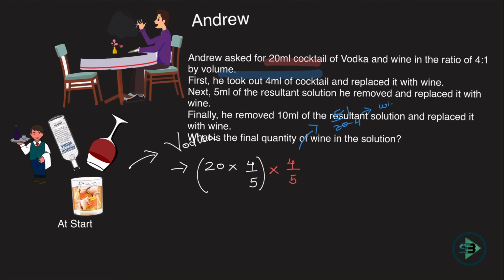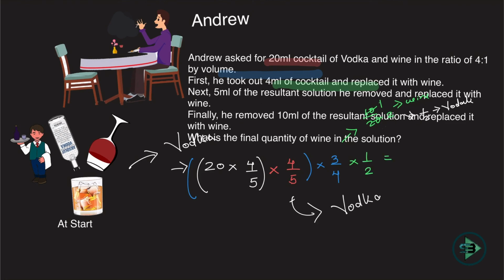Then you take out 5 ml. 5 of 20 is 1/4. If 1/4 is taken out, 3/4 is remaining, which means 75% of the earlier. So 80%, then 75%. Then you take out 10. 10 of 20 means you take out 50% of the vodka. So the remaining 50% would be there. This is the third operation. So 80%, 75% and 50% of the first is the vodka that will be remaining.